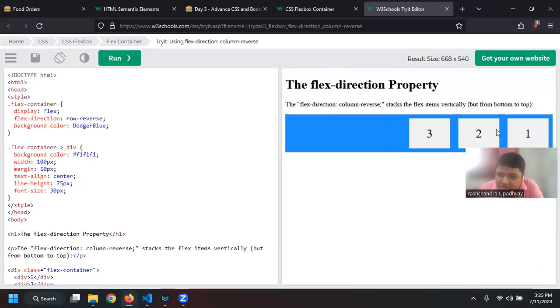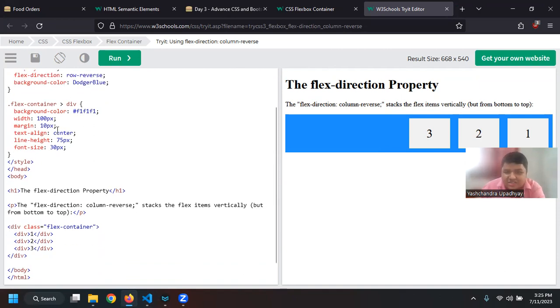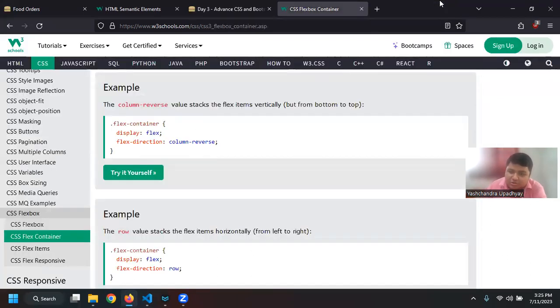Now it is 3, 2, 1 from the row side. You can also change where the text will align, like center. The text aligning is basically like 3 is the C in the center. So this is how you can change the size and the position of an element inside an element.